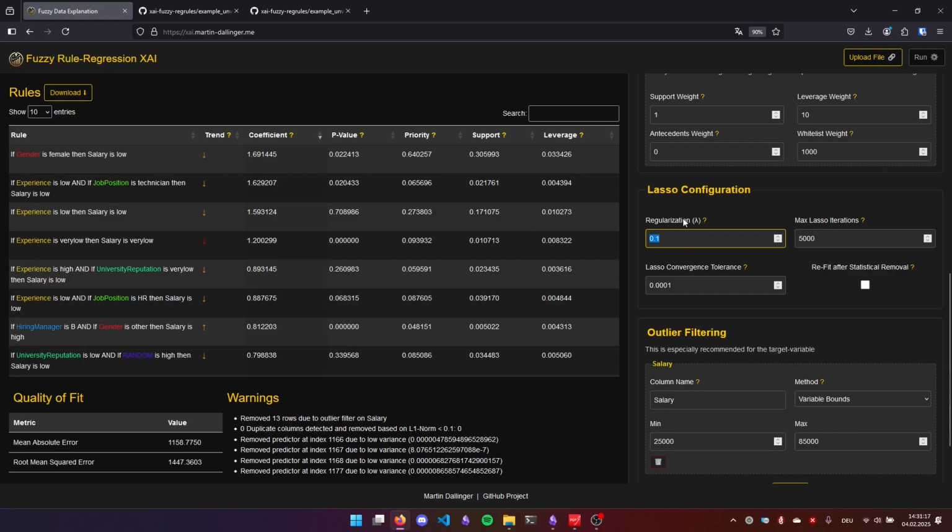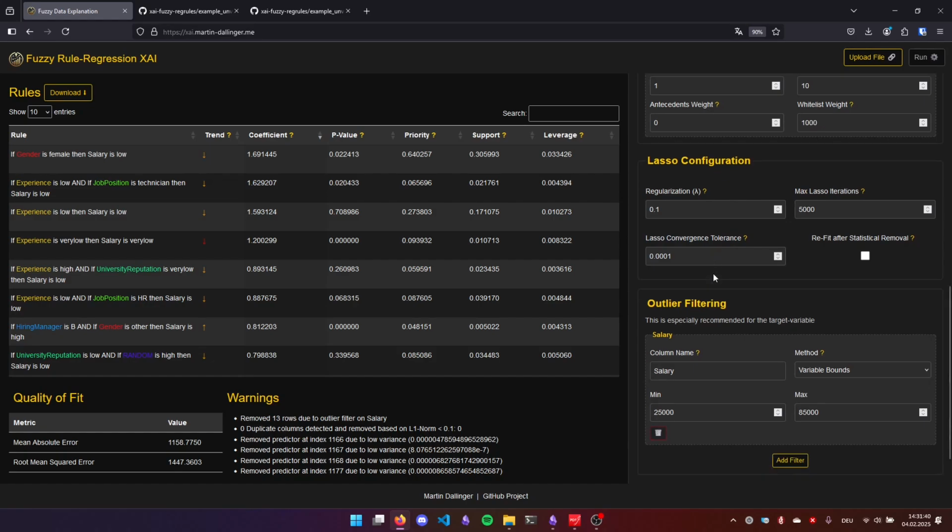Having a high regularization parameter here enforces sparseness. So you would have few parameters, a few rules in the output, few basis functions would get weights. And here it says how hard will you try to reach an optimum. Again, this could yield a bad fit if you try too hard here, so to say.